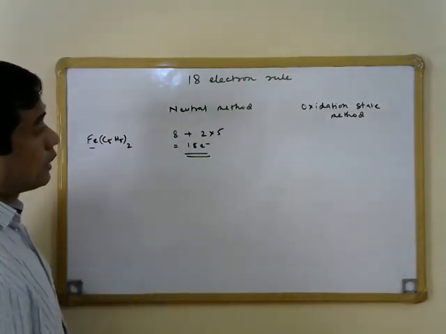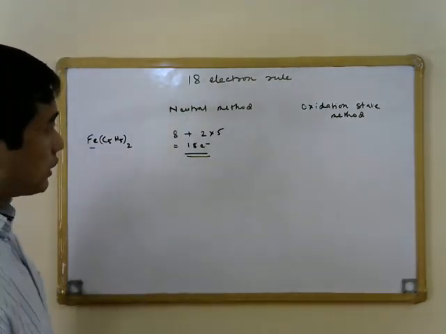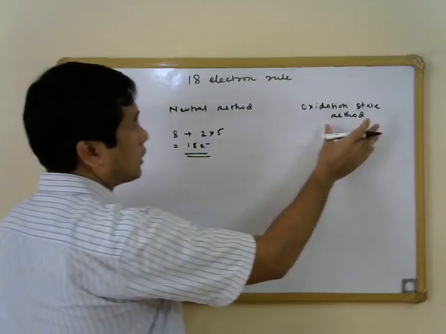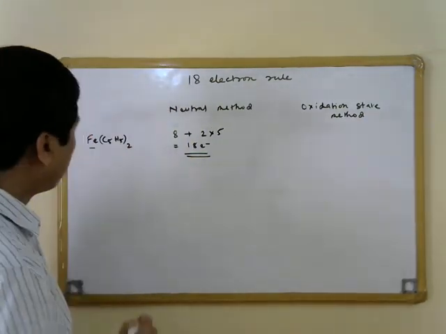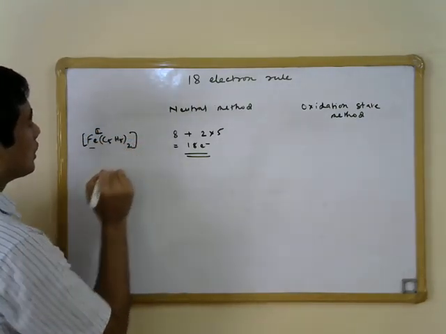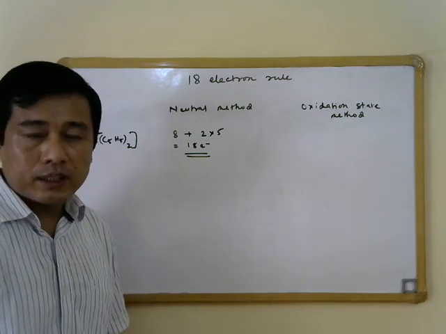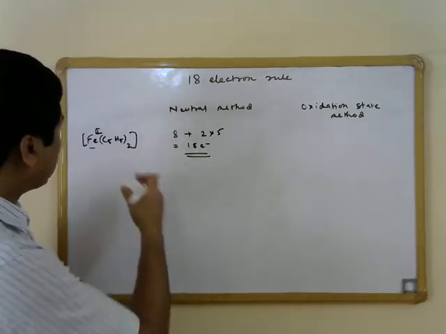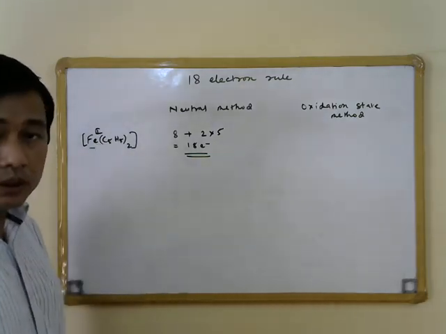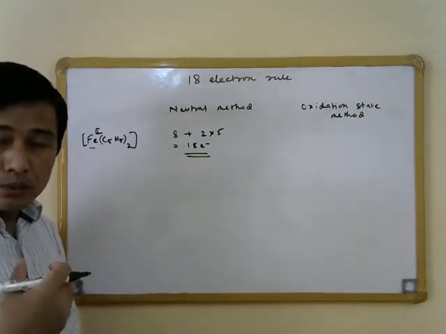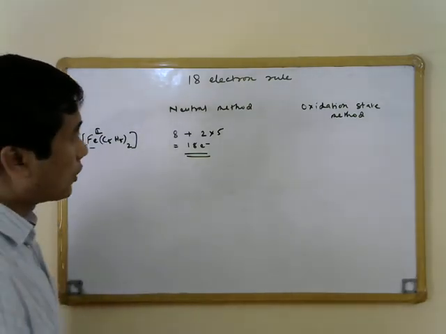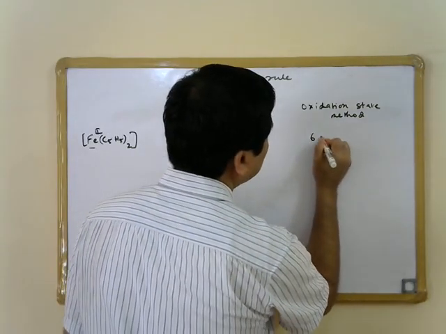Now let us do the electron counting by using the oxidation state method. In case of the oxidation state method, as we have already mentioned, we need to consider the oxidation state of the metal ion, as well as we will also consider the charge on the ligands here. Since iron is in +2 oxidation state in ferrocene, for Fe2+ iron, the number of valence electron is going to be equal to 6.